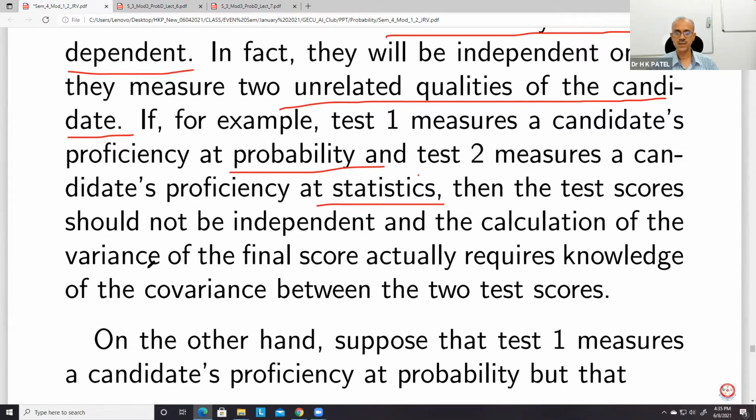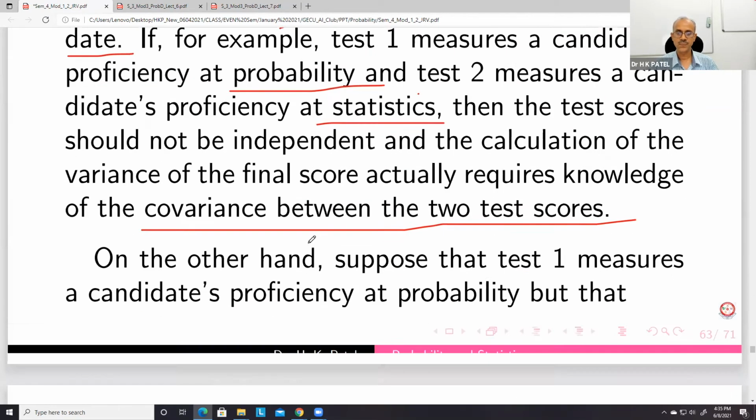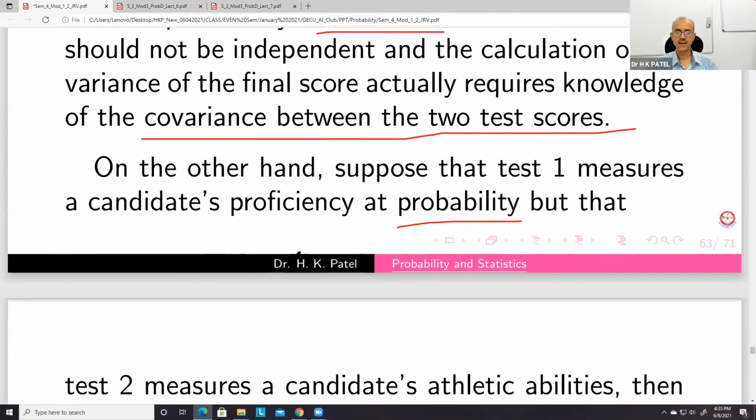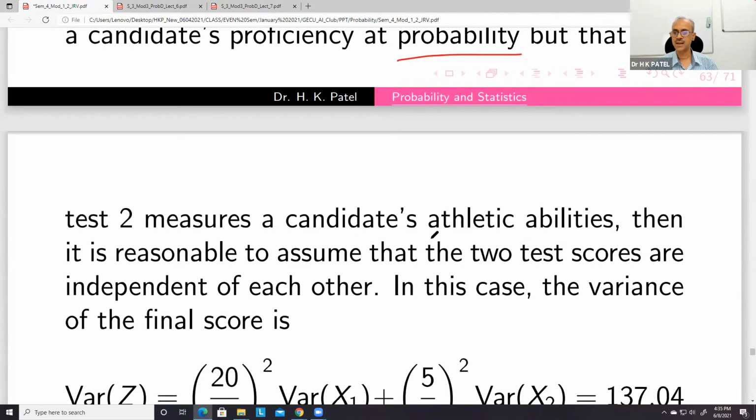And the calculation of the variance of the final score actually requires knowledge of the covariance between the two test scores. Okay, this we have discussed. On the other hand, suppose that test 1 measures a candidate's proficiency at probability, but test 2 measures the candidate's athletic abilities.